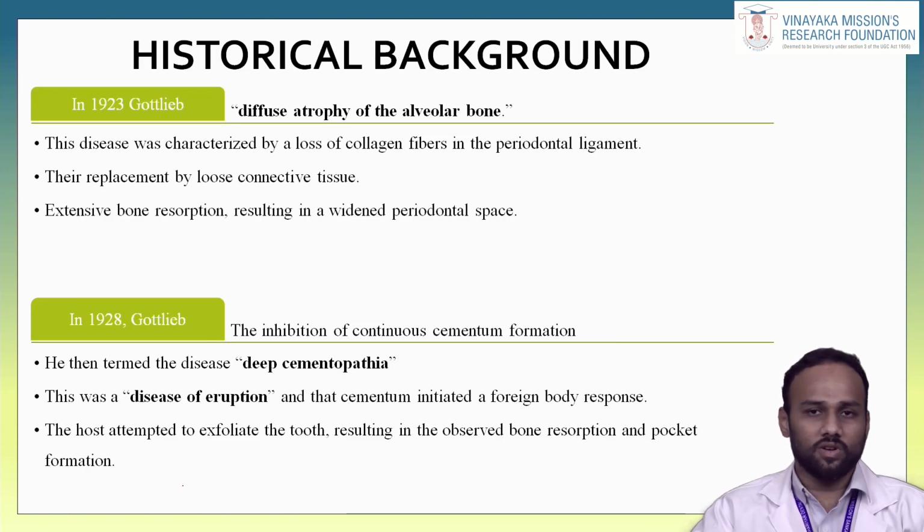Now let us see the historical background. In 1923, Gottlieb found this disease was characterized by a loss of collagen fiber in the periodontal ligament and its replacement by loose connective tissue, so he termed it diffuse atrophy of alveolar bone. Later, in 1928, the same Gottlieb found there is an inhibition of continuous cementum formation, so he termed this disease deep cementopathia.